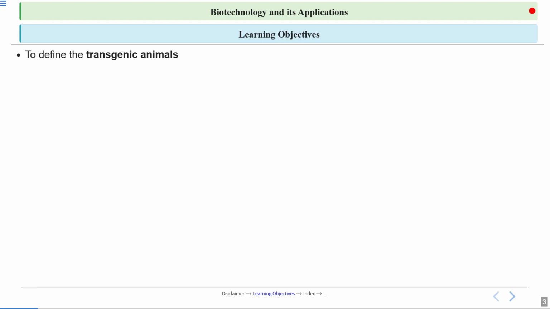So, what are going to be today's learning objectives? First of all, we're going to define what transgenic animals are. Then, we will identify the reasons for producing transgenic animals. Why is there a need to produce these transgenic animals? What benefit are they bringing to society, to humankind? That's why we are producing them, so we need to know the reason for that.